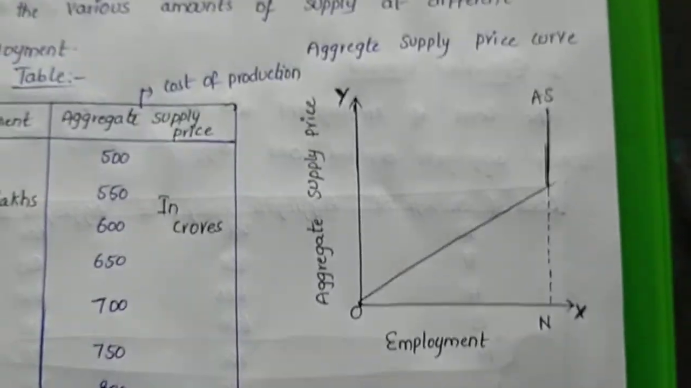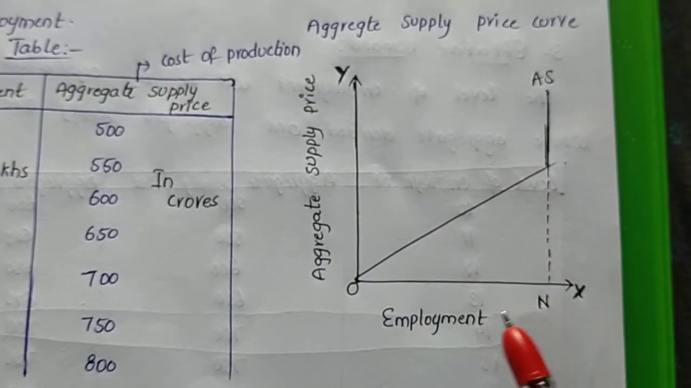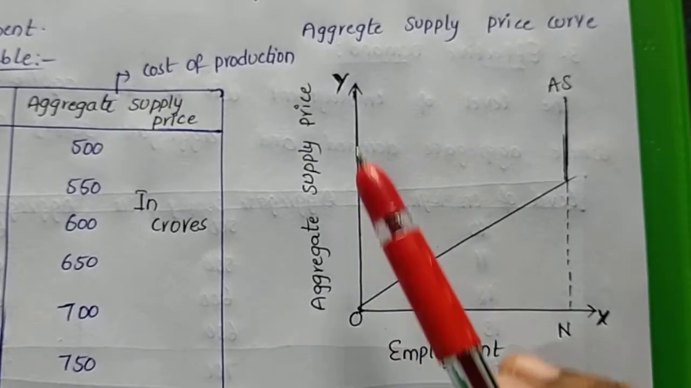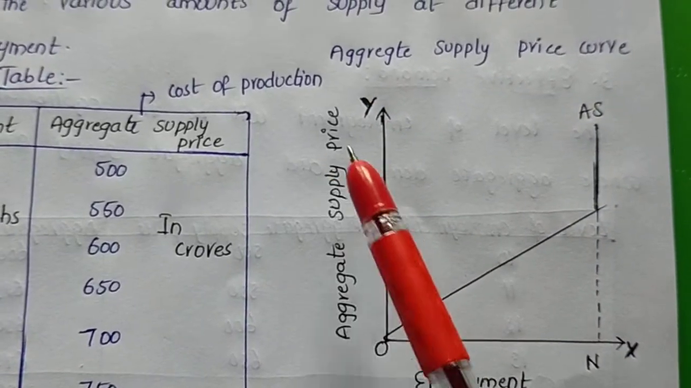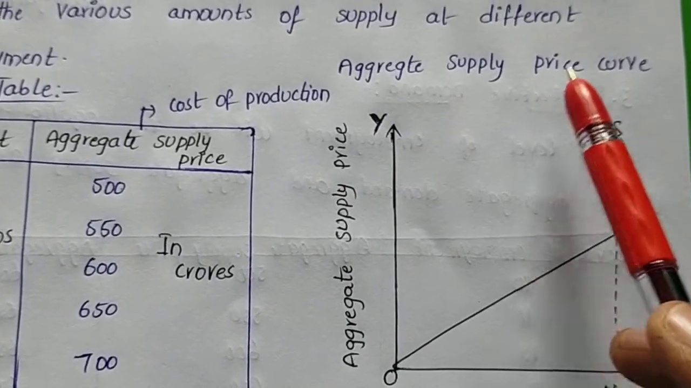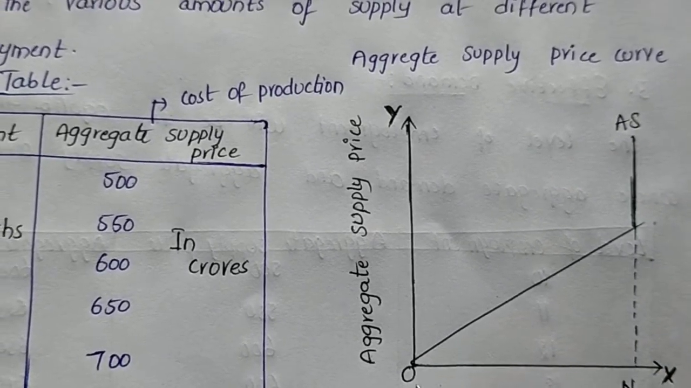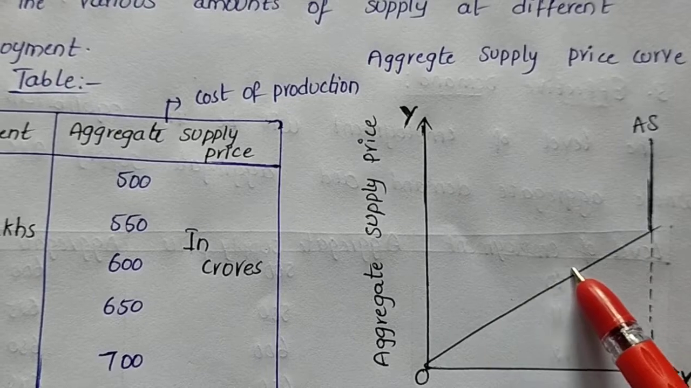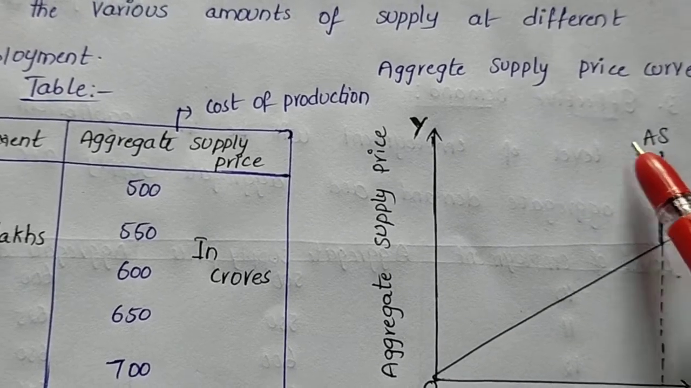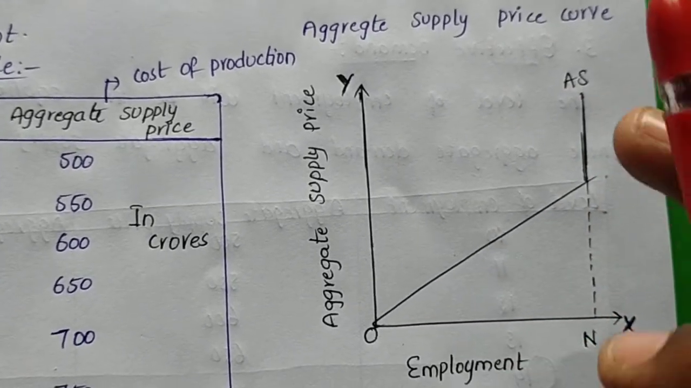Now we are seeing the graph. In the graph, we take the OX axis as employment and the OY axis as aggregative supply price. This graph is called the aggregative supply curve. See that this is the level of employment. As the level of employment increases, the aggregative supply also increases. You can observe this in the graph.